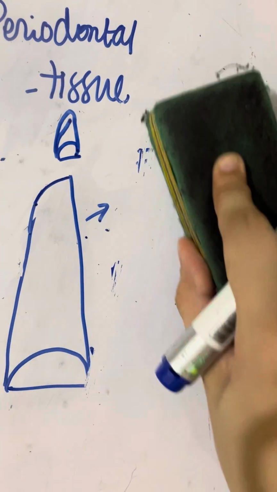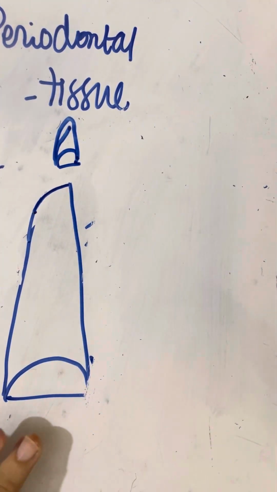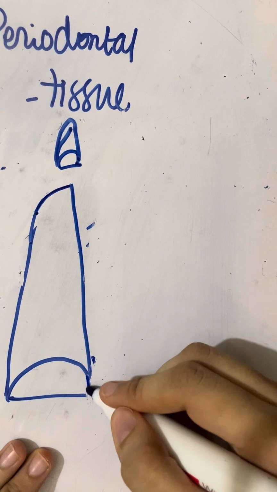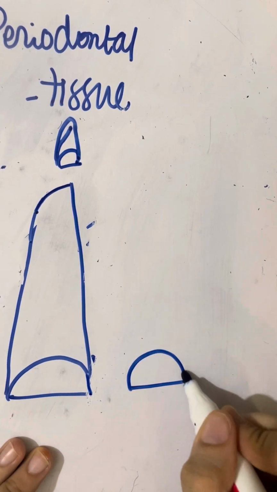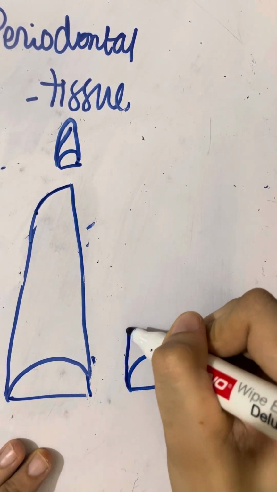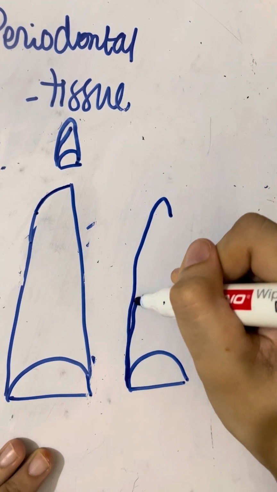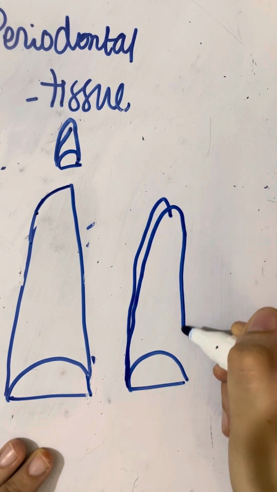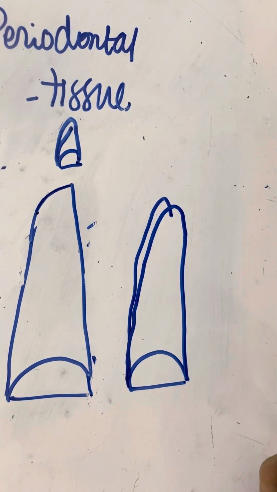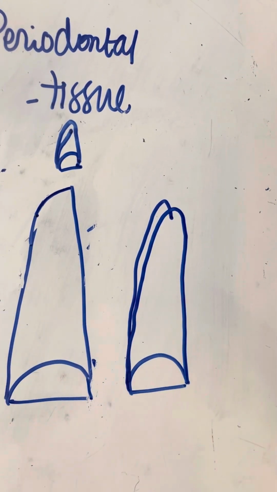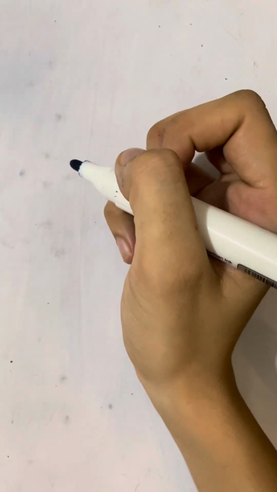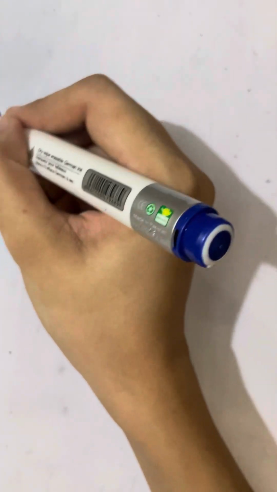Let me show you again. If this is the original position, the extrusive luxation will be somehow like this, partial displacement, not in the original position. Okay, so this was the third type of injury. Now the fourth type of periodontal injury is lateral luxation.